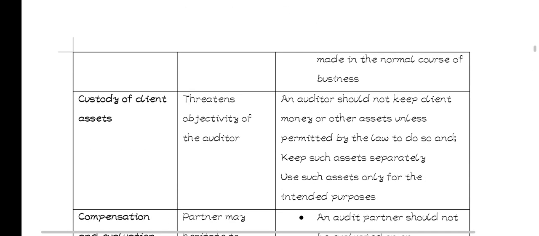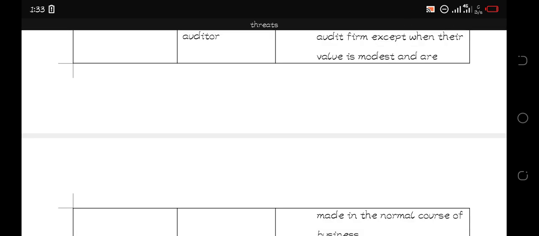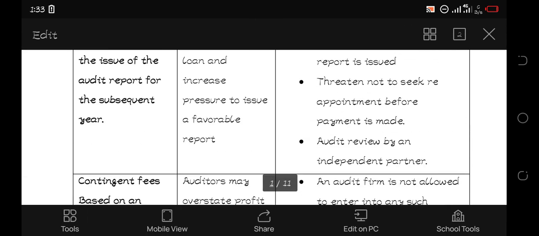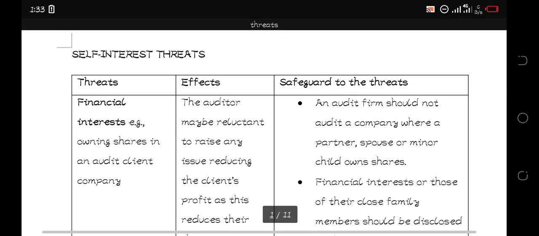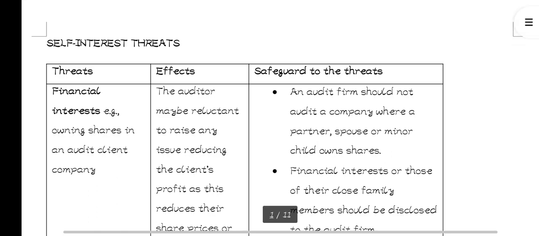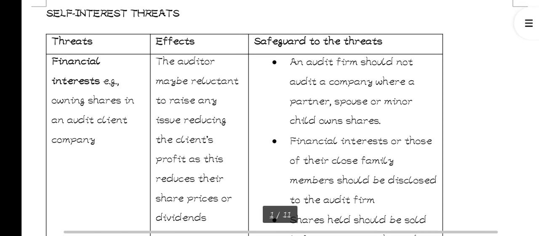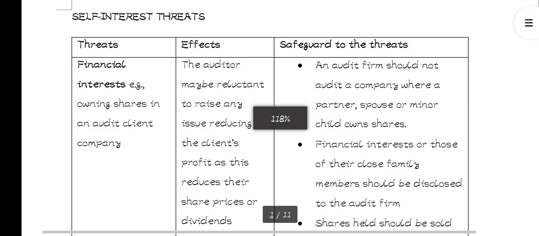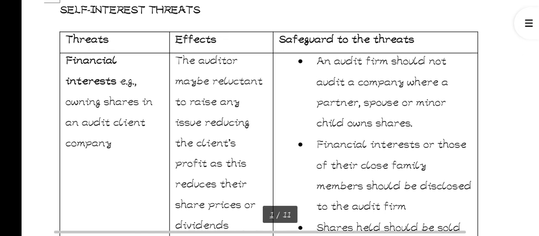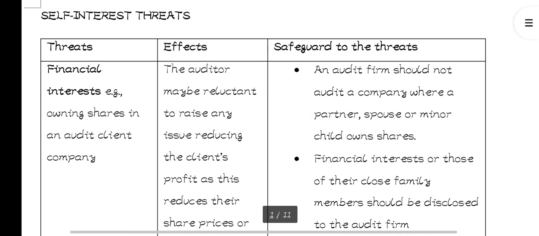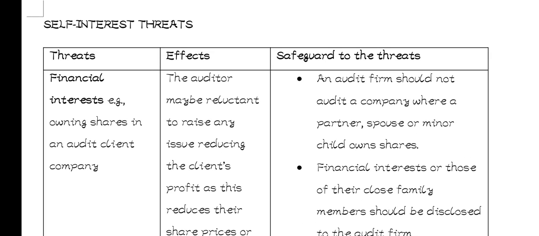Yes, so those are the self-interest threats. I gave you the formula, it was PC Golf. You can go on the playlist of auditing and watch that video. I put the formula there to help you remember. They mainly bring these things in objectives. We are still continuing with the threats. We are going to look at all of them in detail.